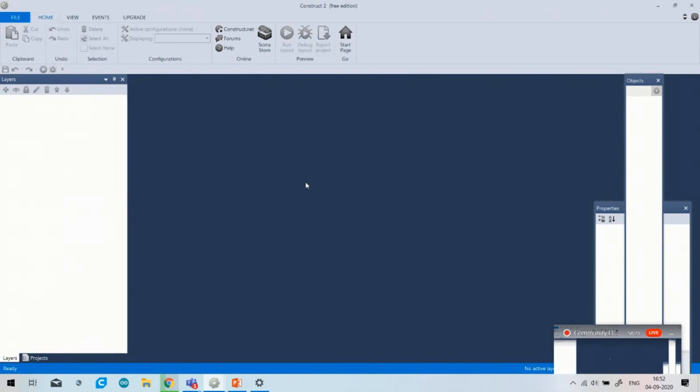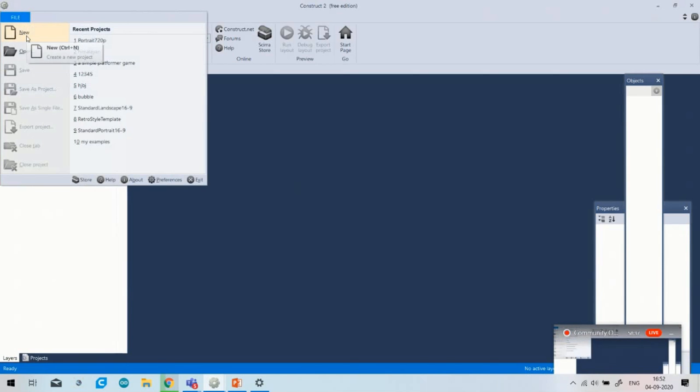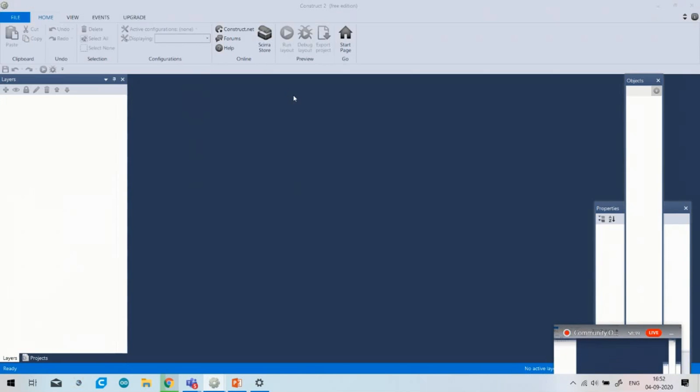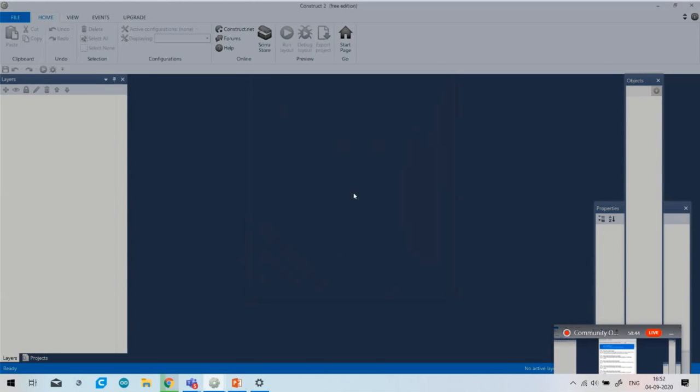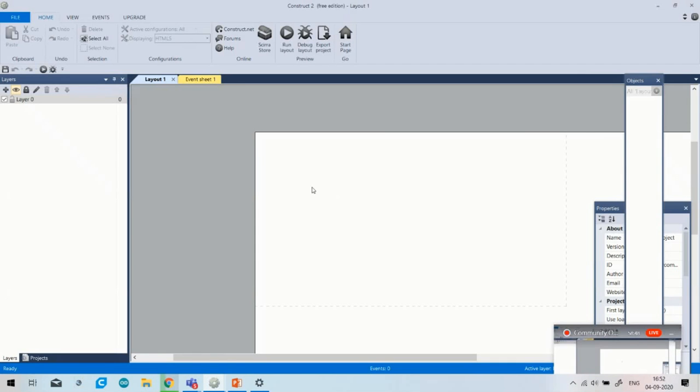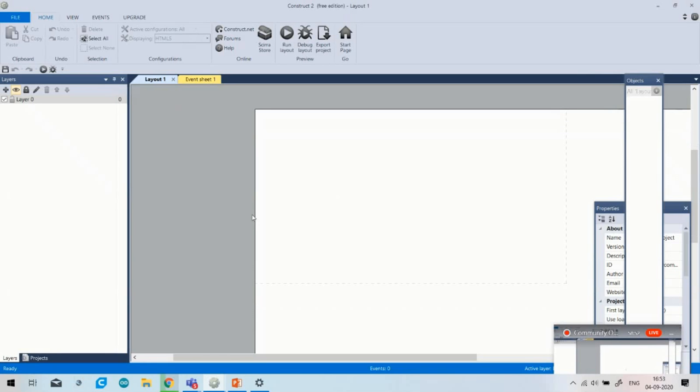Okay, so you can make various games on this Construct 2 platform. Today I will tell you how you can make your own game on Construct 2. Just click on File, click on New, and click on New empty project. Okay, so you can see that a white window appears on my screen, and here are so many options.